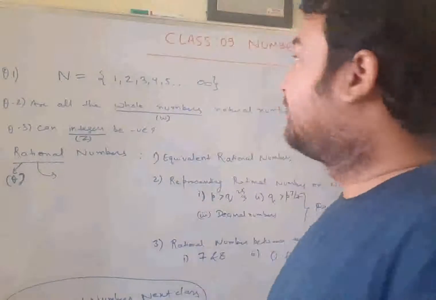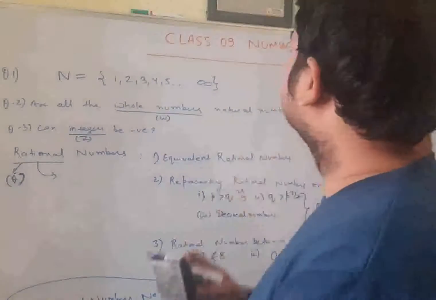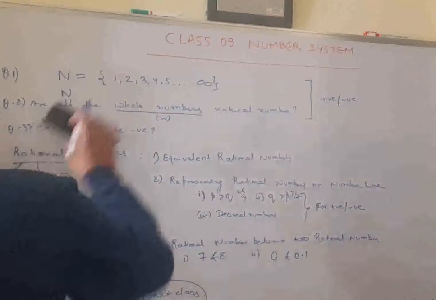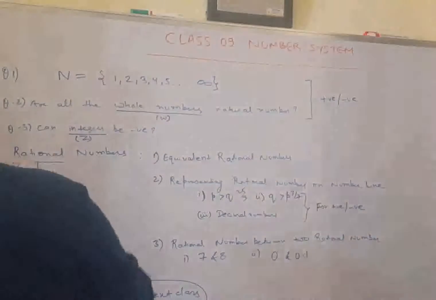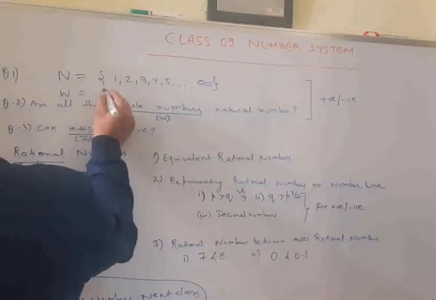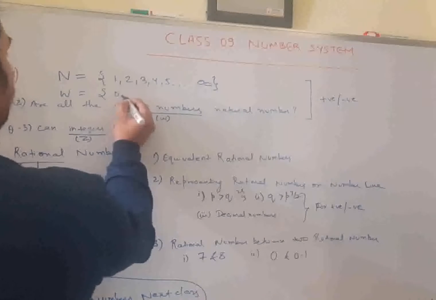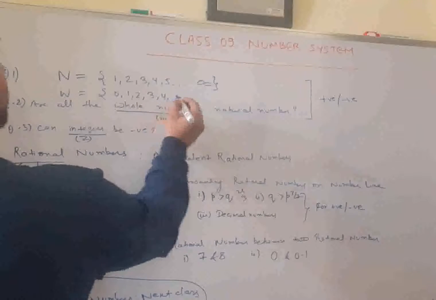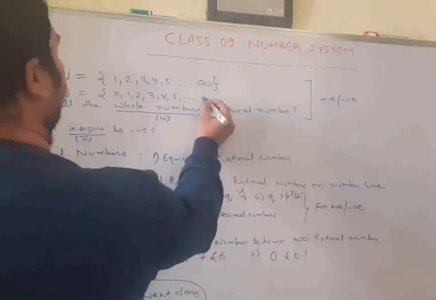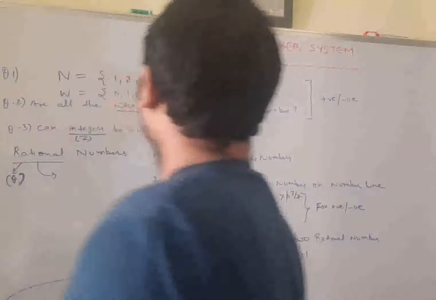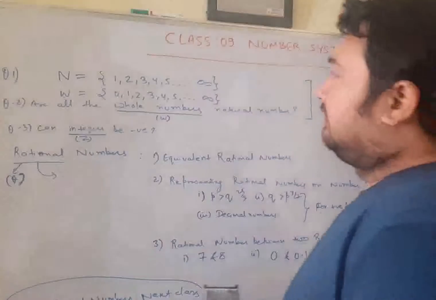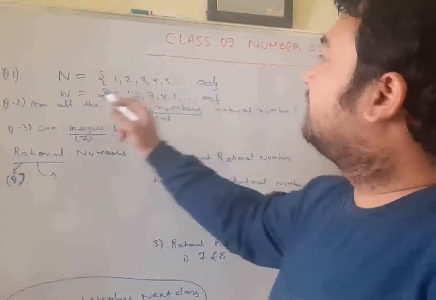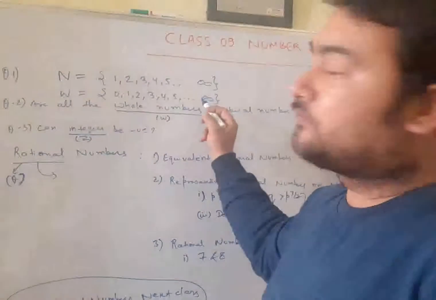And what about whole numbers? Whole numbers are represented by W. It is a set of 0, 1, 2, 3, 4, 5 and so on up to infinity. So you see, the natural numbers start from 1 and go to infinity, the whole numbers start from 0 and go to infinity.